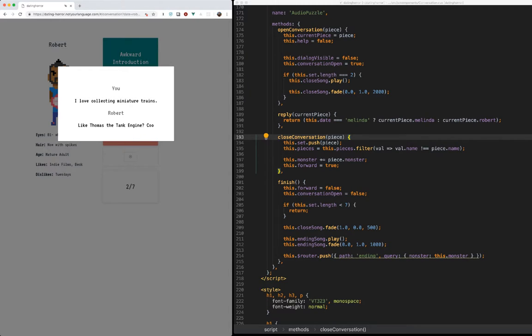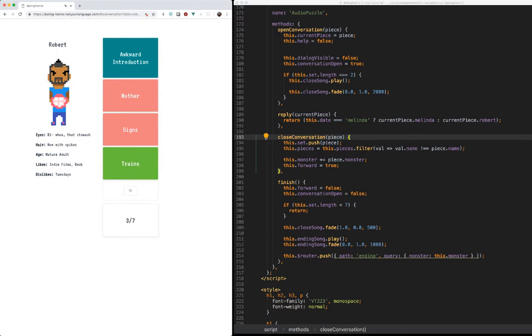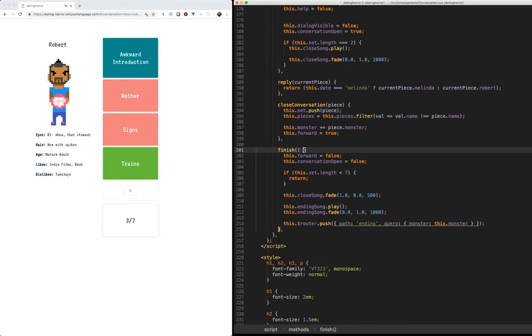So if I was able to skip past this and hit the X before all that happened, obviously this wouldn't do anything. The actual monster piece would not show. And then the finishing method, which happens at the end of all of this. Again, we fade out whatever song's playing, we start the ending song, and we send someone into the ending path.